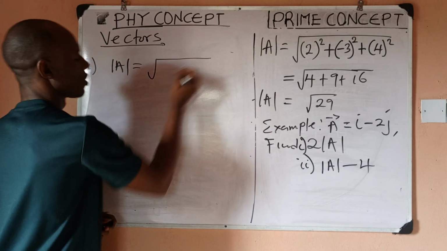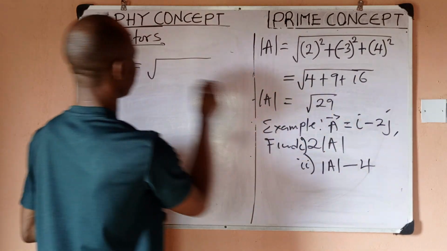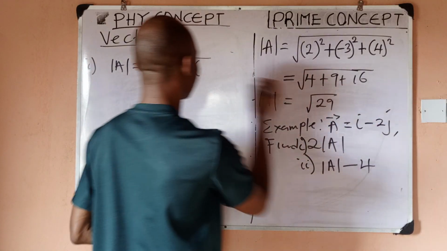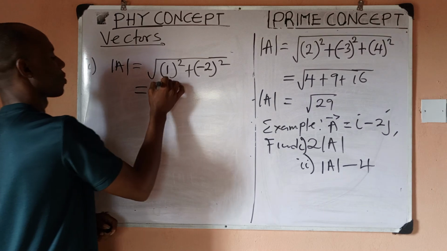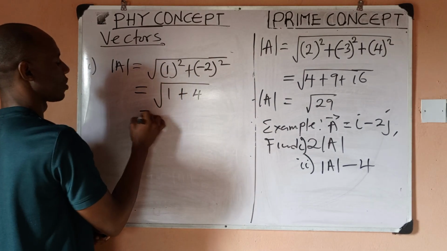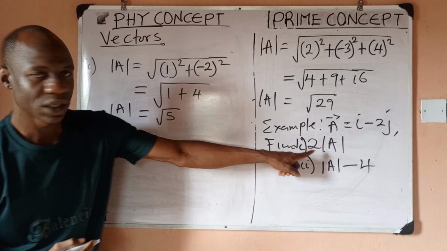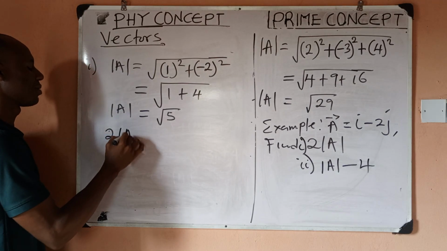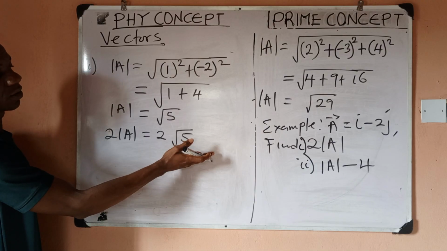And the magnitude of A is the square root of, what is the coefficient of I? It is 1. So I would say 1 squared plus, what is the coefficient of J? It is minus 2, all squared. So I have the square root of 1 plus 4, which is going to be the square root of 5. So this is the magnitude of A. And the first question says find 2 times the magnitude. So 2 times the magnitude is going to be 2 root 5. And this is our answer to the first one.